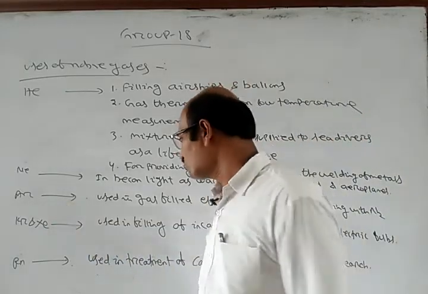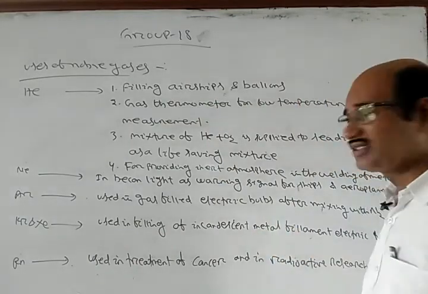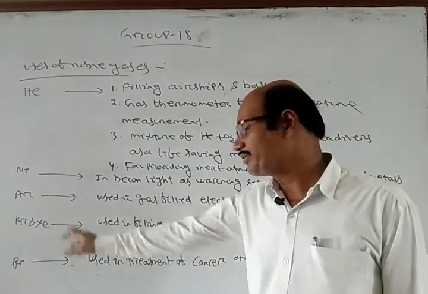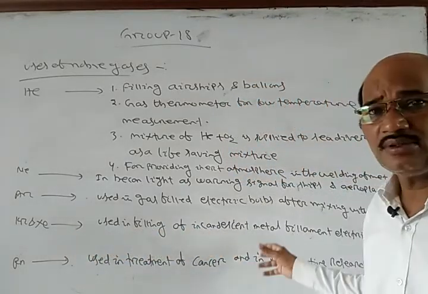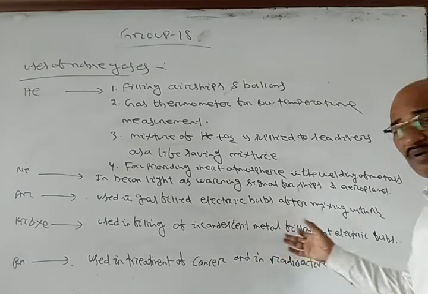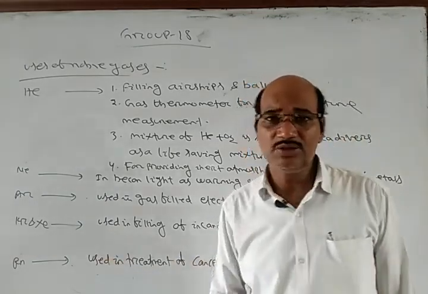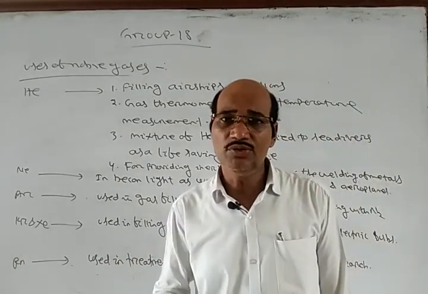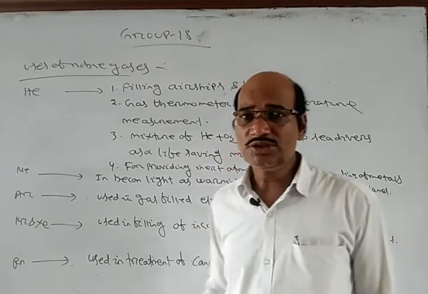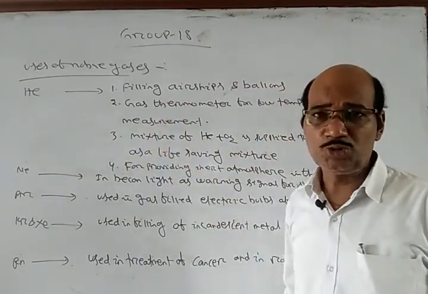Argon can be used in gas filled electric bulbs after mixing with nitrogen, and krypton and xenon can be used in filling incandescent metal filaments in electric bulbs. Radon can be used for the treatment of cancer and also for radioactive research. So these are some important uses of noble gases or group 8 elements.